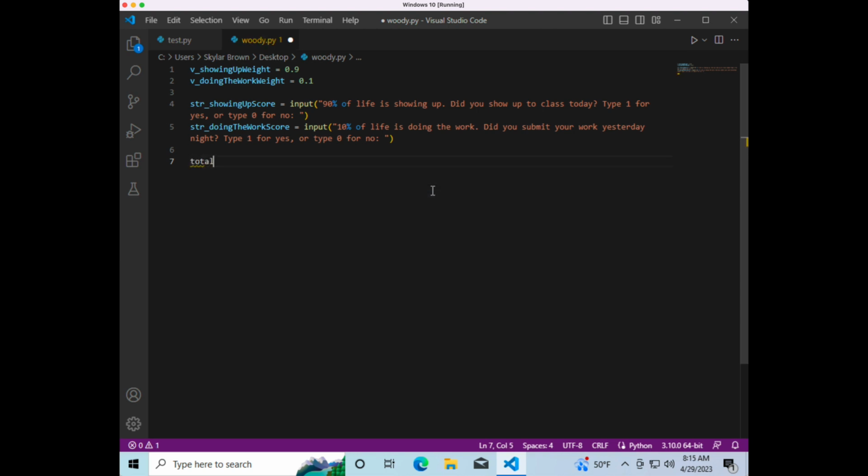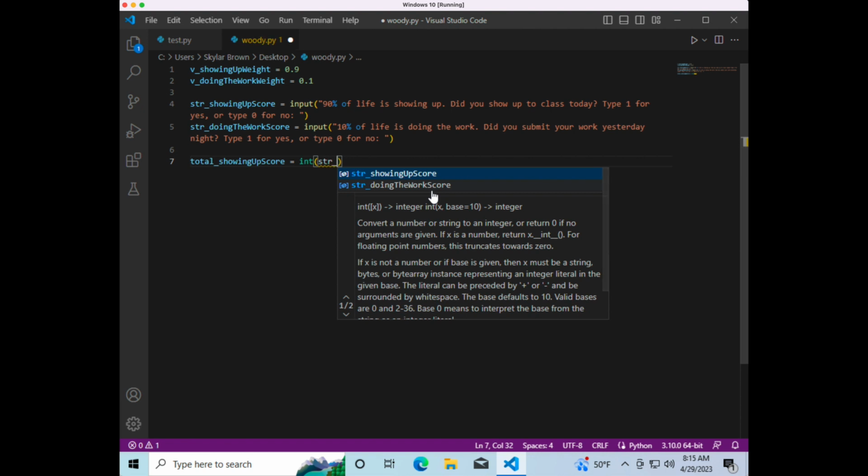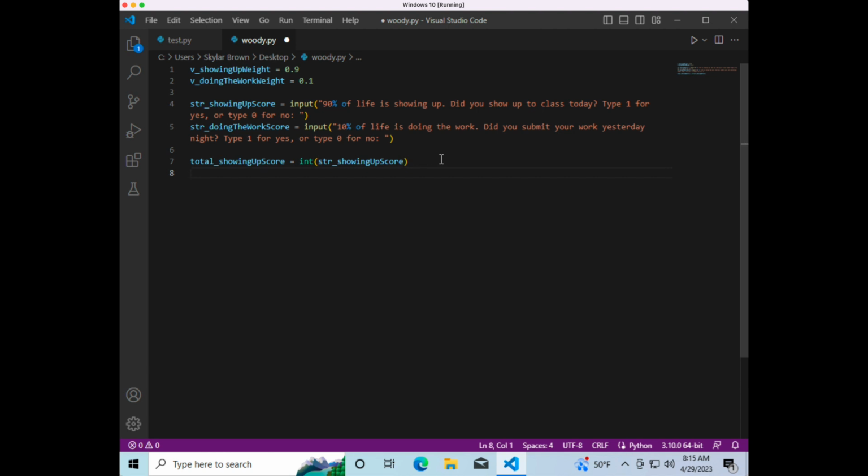Let's make another variable called the total showing up score and turn it into an integer. And to do that, we just type int and then parentheses, and inside the parentheses we put our variable. And when you start typing it, you see the variable pop up. You could just click on it. Right?